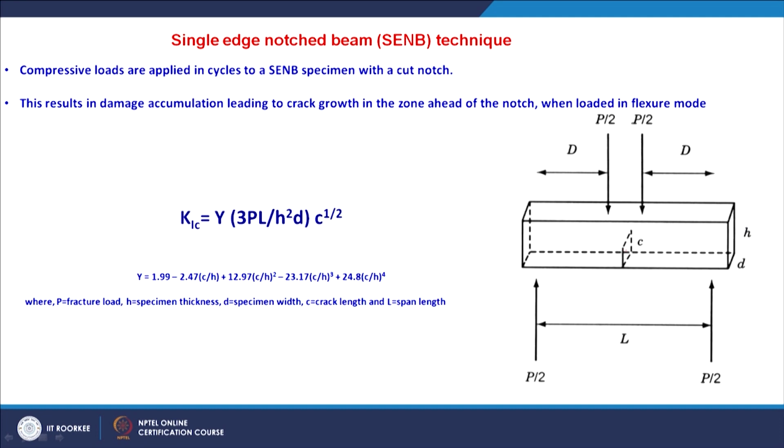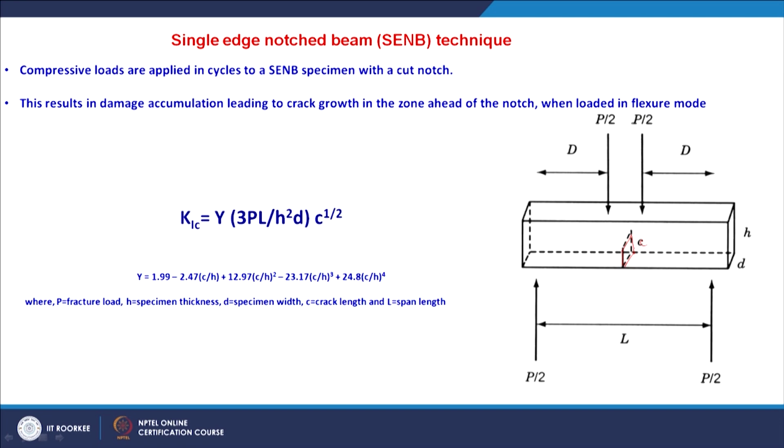What do you do? You cut a notch having a certain length, a certain dimension C. So you know what the initial dimension of this crack is. The compressive loads are applied in cycles to a specimen having such a notch of certain dimension.